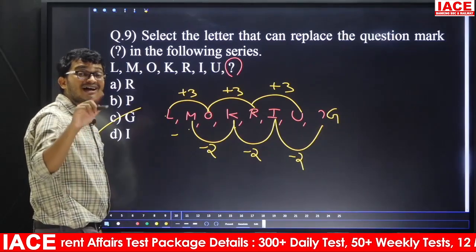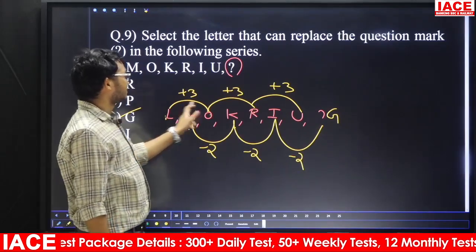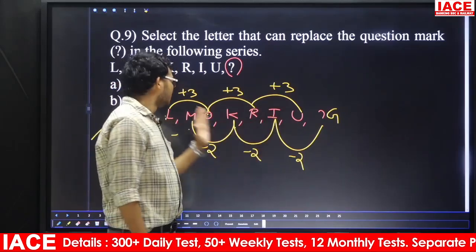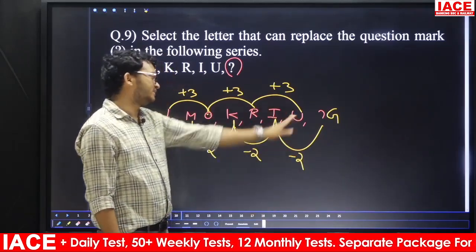So here what is the logic? Alternative series. So the first letter, third letter, fifth and seventh letter form one series. The 2nd, 4th, 6th, 8th form one series. So the answer is G.